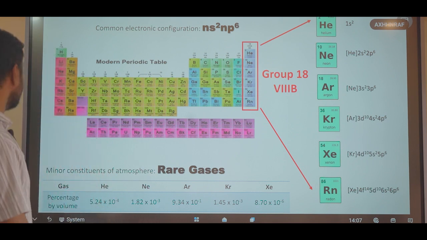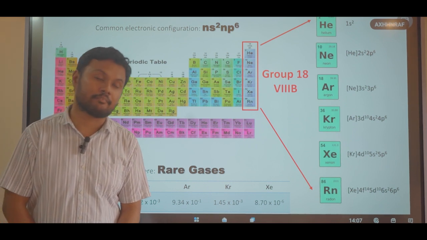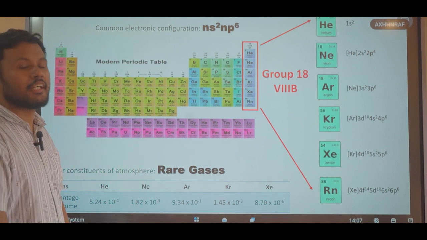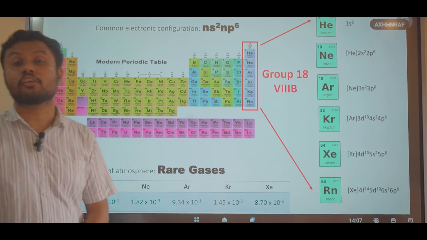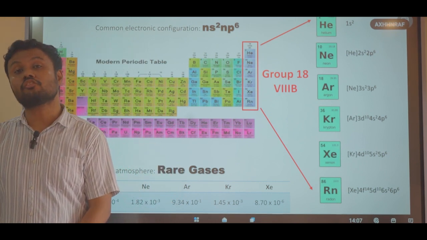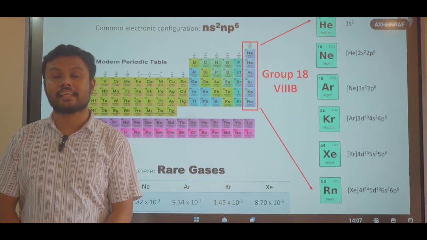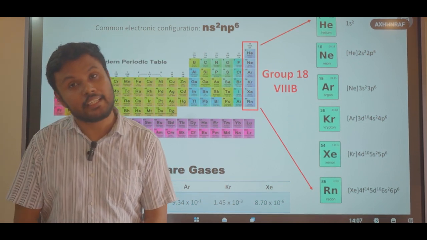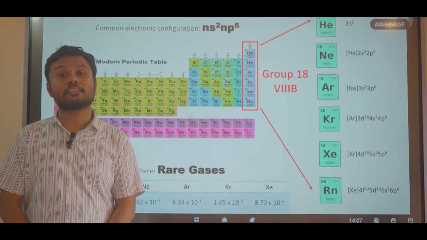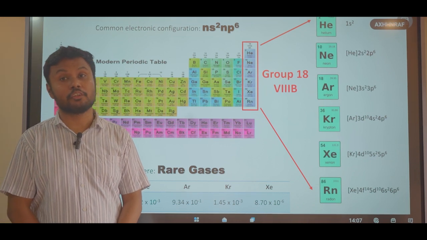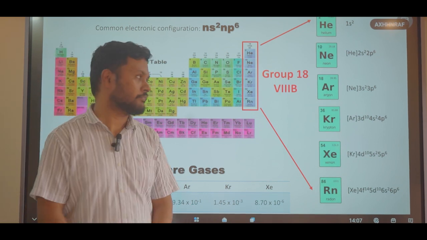If we look into this table, we can see that noble gases constitute only a minor part of our atmosphere. For example, helium constitutes only 5.24 times 10 to the power minus 4 percent of the total volume of the atmosphere. Similarly, the volume percentages of the other noble gases are also very negligible. This is why these gases are also called rare gases. But it is noteworthy that helium constitutes a major component of our sun's atmosphere.